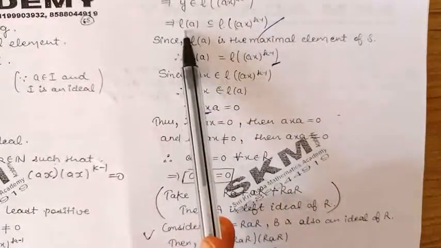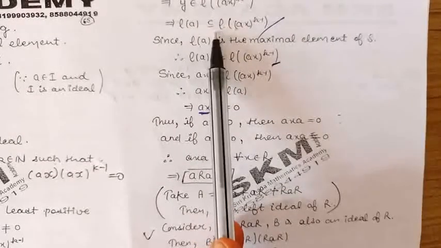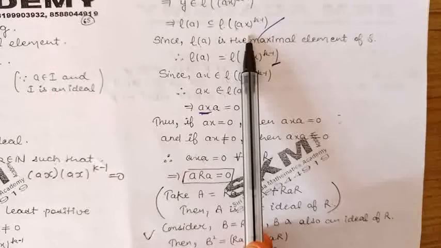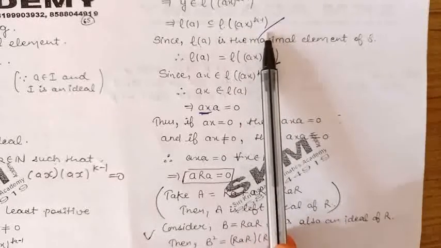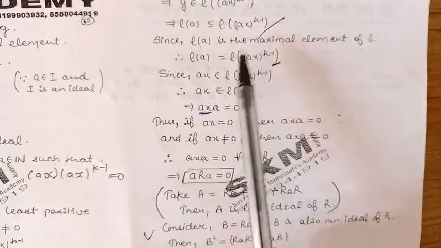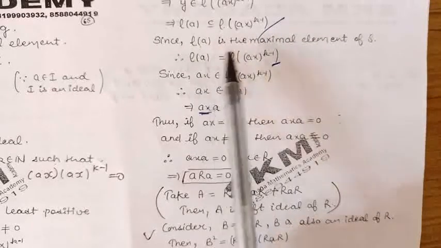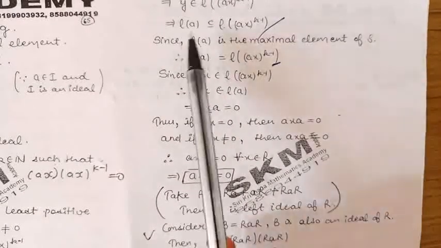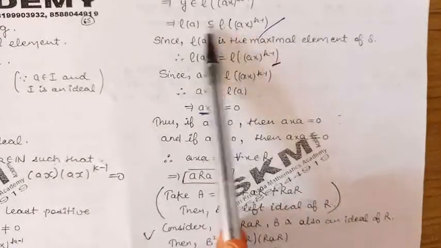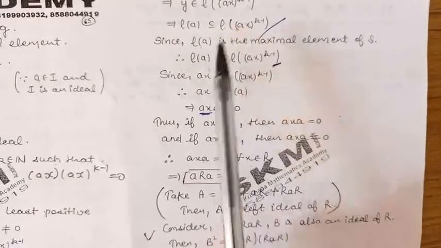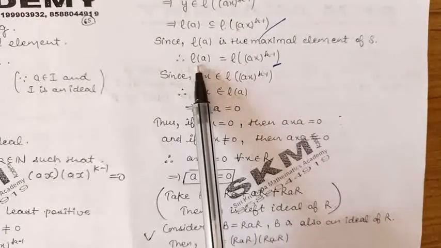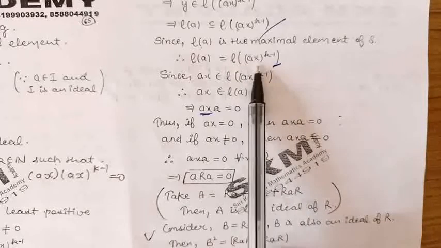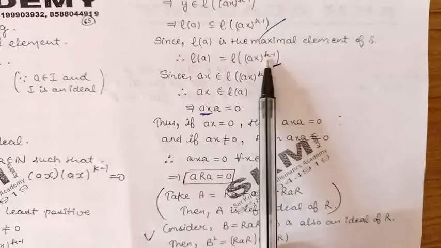So we can say that the left annihilator of A is contained in the left annihilator of the element ax raised to the power k minus 1. Now we had already taken the left annihilator of A as the maximal element of S. So being maximal, if that is contained in another element, the two elements must be equal. So we can say that the left annihilator of A is the same as the left annihilator of the element ax raised to the power k minus 1.